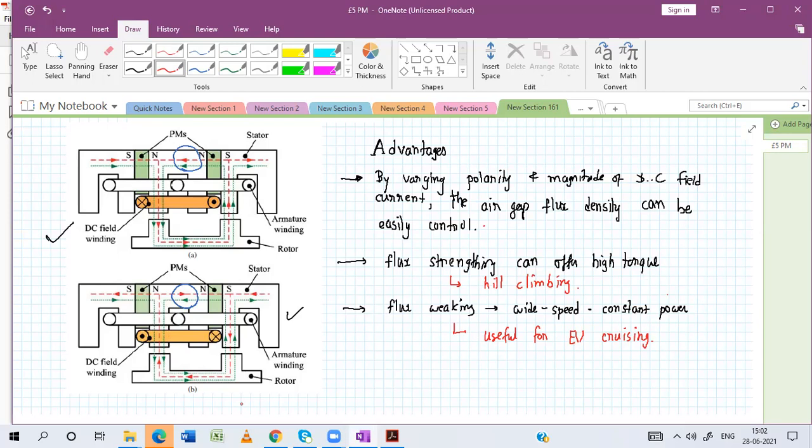Ma'am, is the flux mnemonic machine in this chapter or in a different chapter? It is in this chapter, but we are not going to include it, because the syllabus is lengthy, so we are doing up to this only. There are also hybrid excited DSPM and hybrid excited FSPM, meaning up to FRPM only.